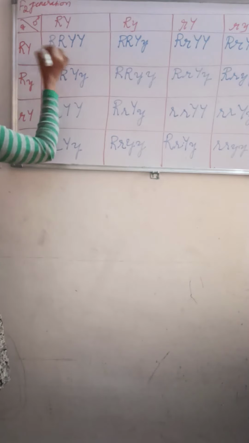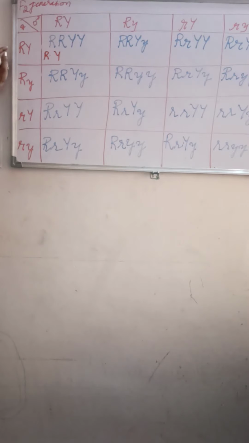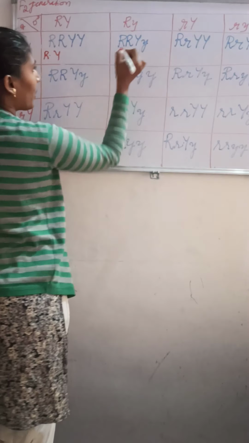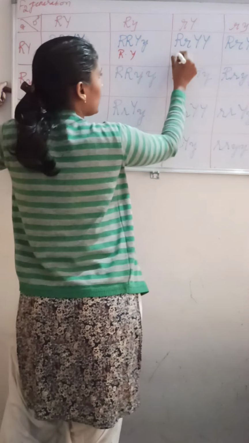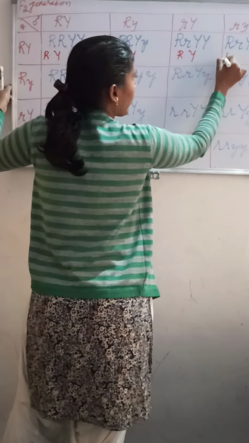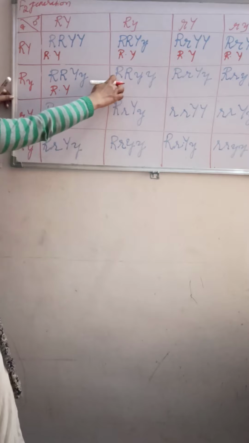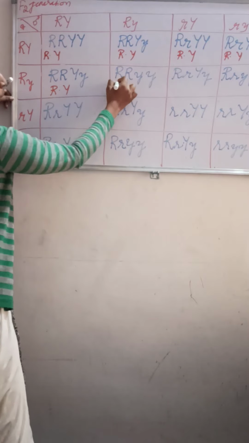What is this? Capital R, capital Y refers to round yellow, right? Round yellow. So here this is also dominant. Here also we'll get a round yellow, and here also we'll get a round yellow. Here also round yellow. So here round yellow, and here what will you get? Yes, round green.